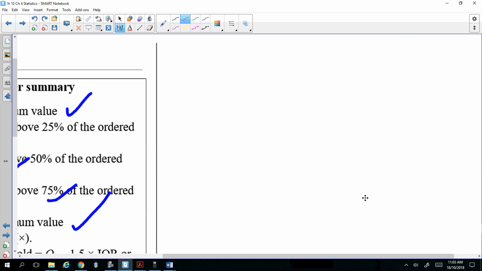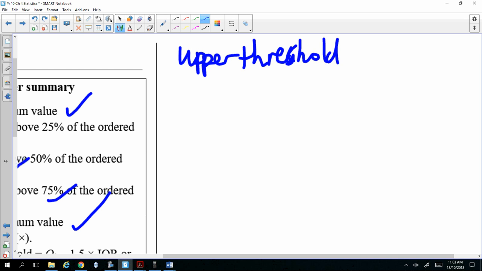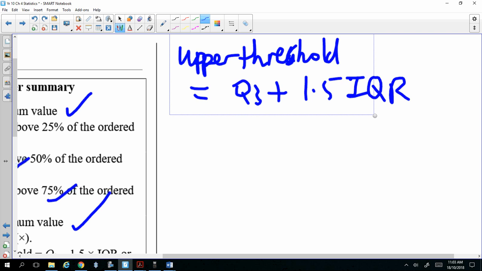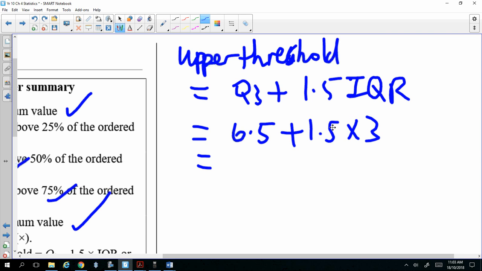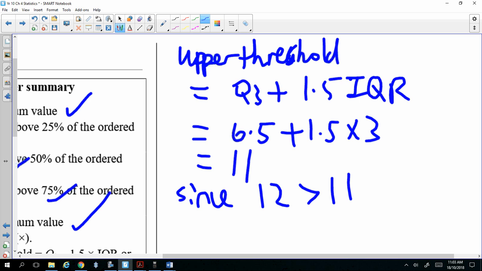Which is Q3 plus 1.5 IQR. And Q3 was 6.5 plus 1.5 times 3. If you use a calculator, that will be 4.5. 4.5 plus that, 11. So 12 was just a little bit more than the threshold. Since 12 is greater than 11, which is the upper threshold, that's the upper limit, the maximum it could be before it becomes an outlier. So therefore, 12 is an outlier.